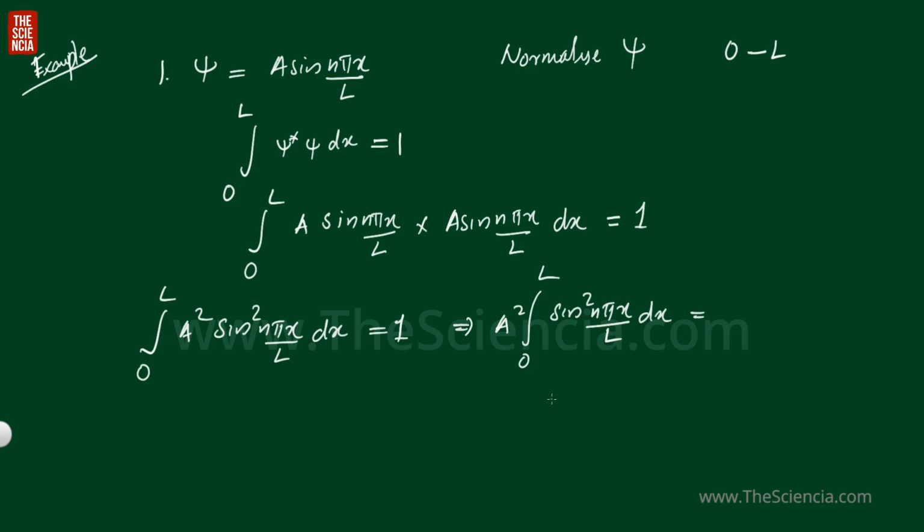Just before, I told you a formula to find the integral of sine square x. What is that? That is a square into 1 by 2 of the limit. Here the limit is 0 to L, that is 1 by 2 into L. And this value should be equal to 1. So we find that a square is equal to 2 by L. So a must be equal to root of 2 by L. So what will be the normalized wave function?